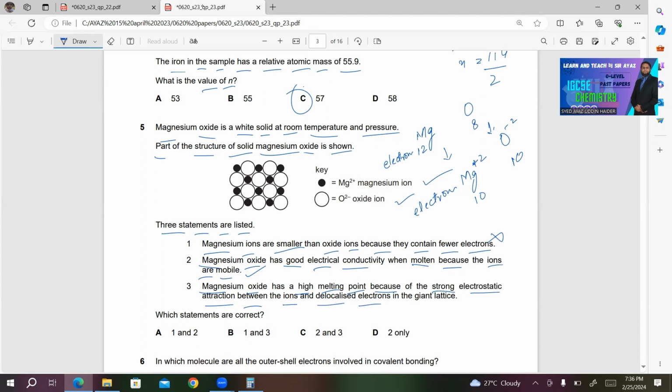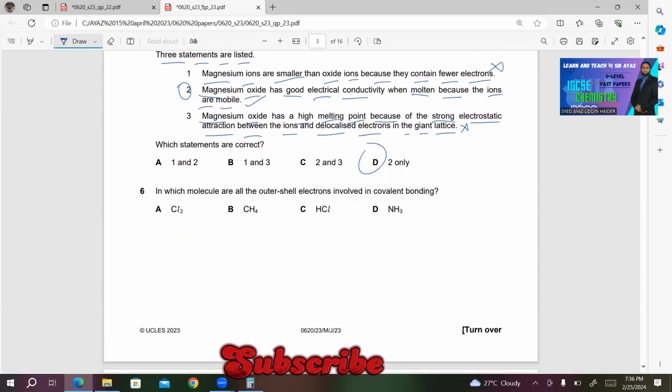Number 3, magnesium oxide has a high melting point because of strong electrostatic attraction between the ions and delocalized electrons in the giant lattice. This is incorrect because electrostatic attraction is between the oppositely charged ions, not between ions and the delocalized electron. So only statement number 2 is correct. So choice D will be the right answer for this question. Let's move to next question.